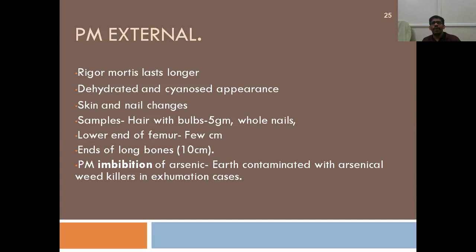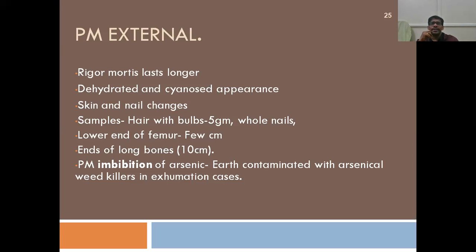Samples. So apart from the routine viscera that is collected in routine cases of poisoning, there are specific things that you should preserve in case of arsenic poisoning. So the most important things include hair with bulb and the lower end of the femur. And actually the femur is the most important specimen that should be preserved to identify the poison.